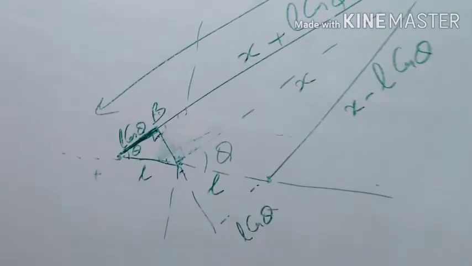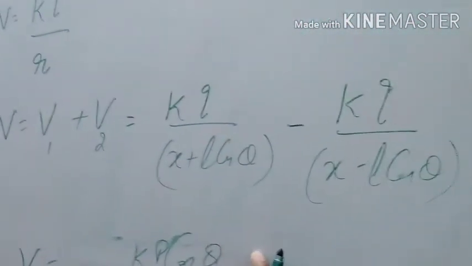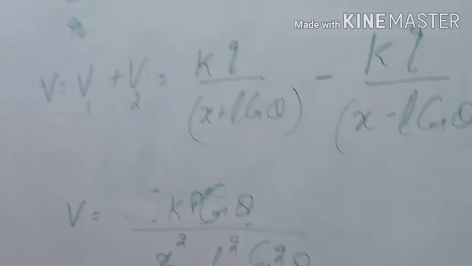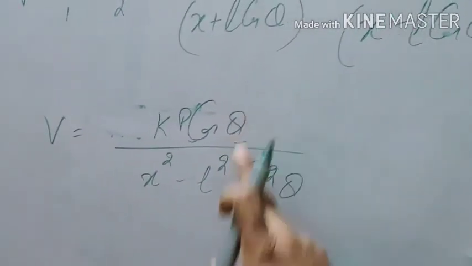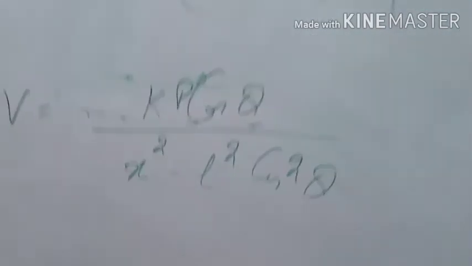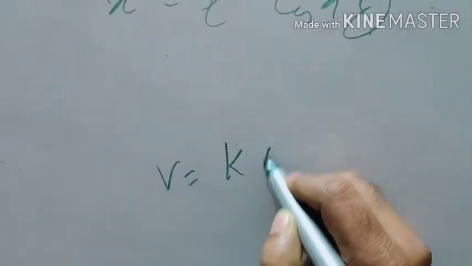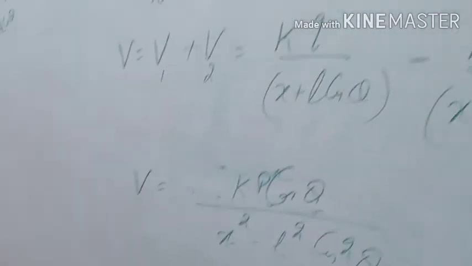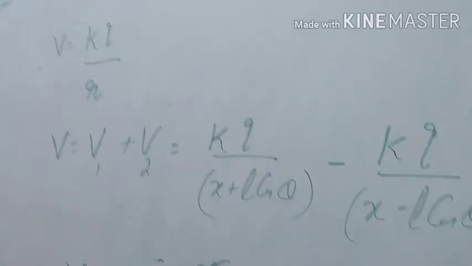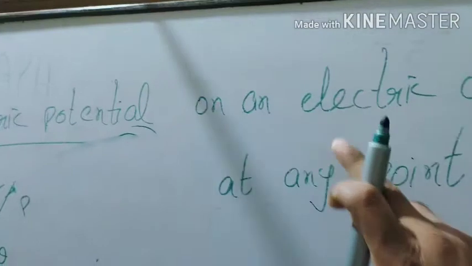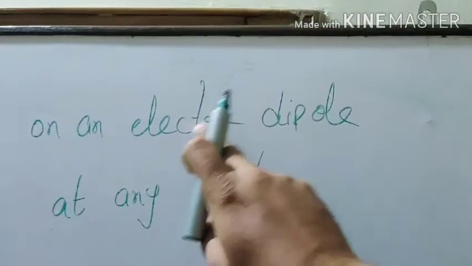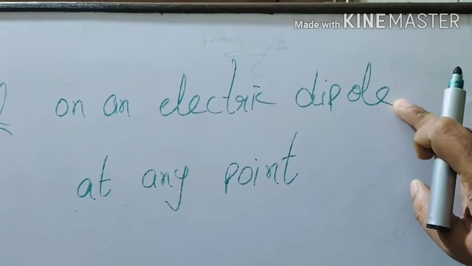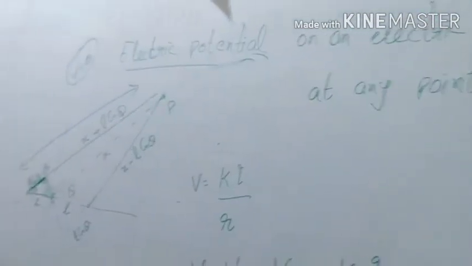You can calculate its value by putting theta equal to 0 on the axial line. cos 0 is 1, and you will get the value on the axial line equal to Kp upon x square minus L square. So you can find out the value of electric potential at any point due to an electric dipole. Okay, so this is the simple way.